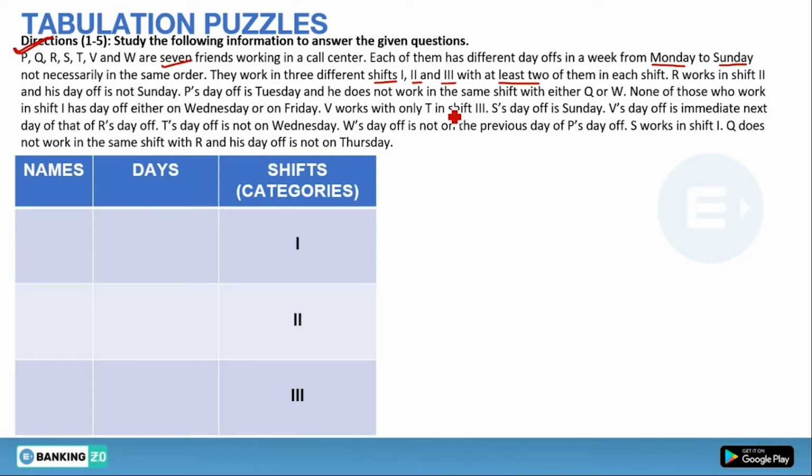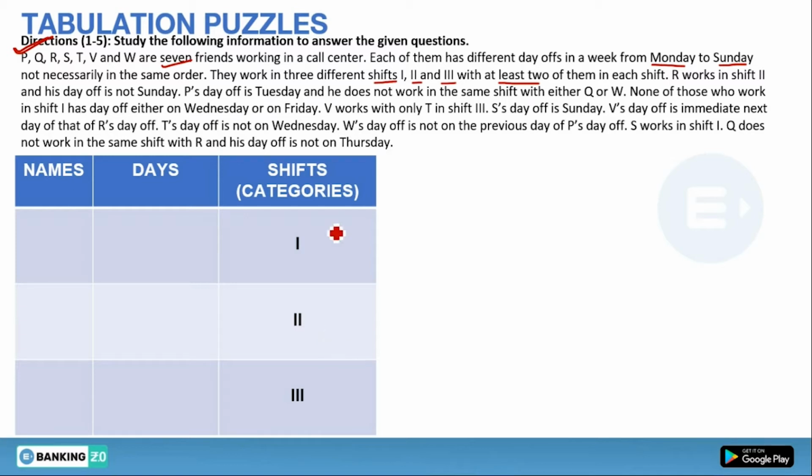But whenever you get these types of puzzles where you get 3 different categories, what you have to do is fix the categories given to you. In this question, shift is the category. So I fixed the categories 1, 2 and 3, drew a table like this and plotted the variables given in this question. The same thing you have to do in your examination. You have to fix the categories and after that start solving your question.